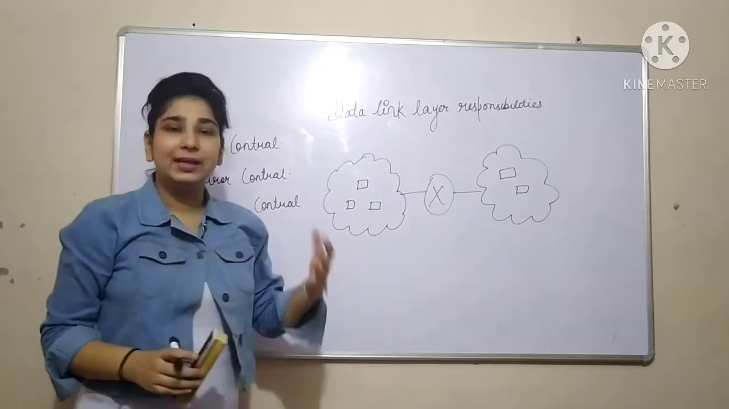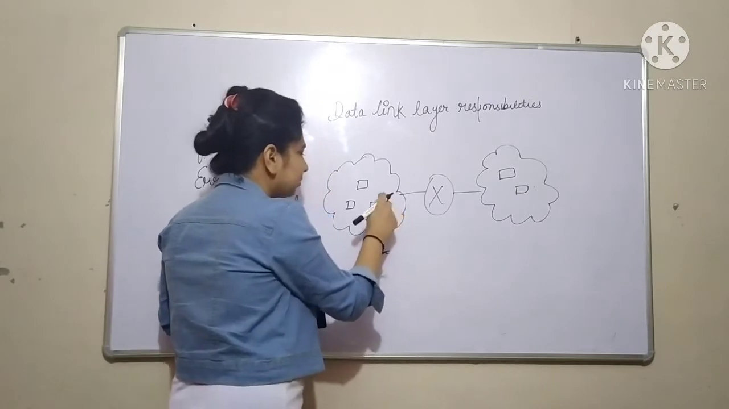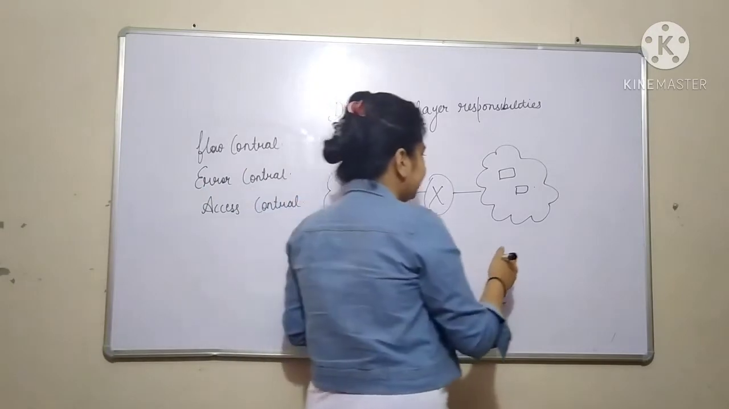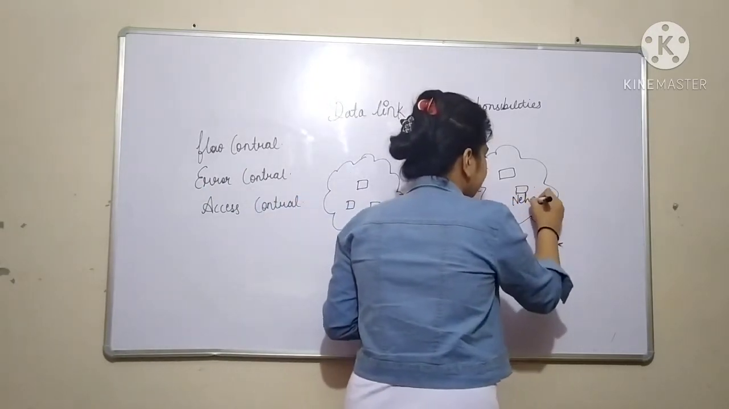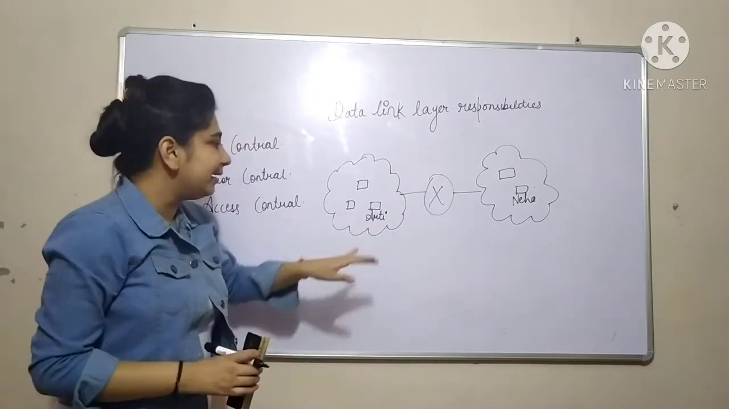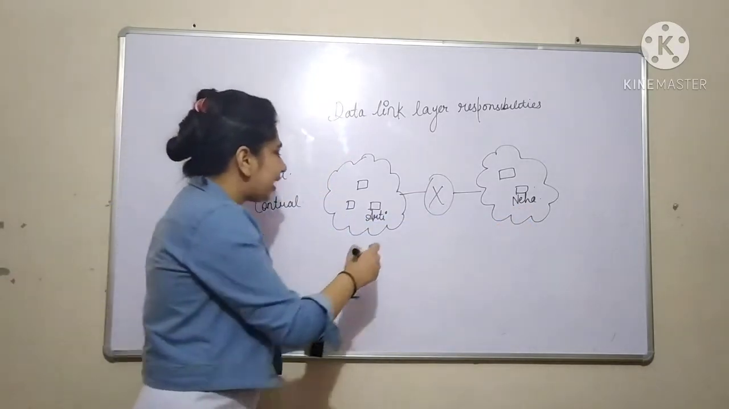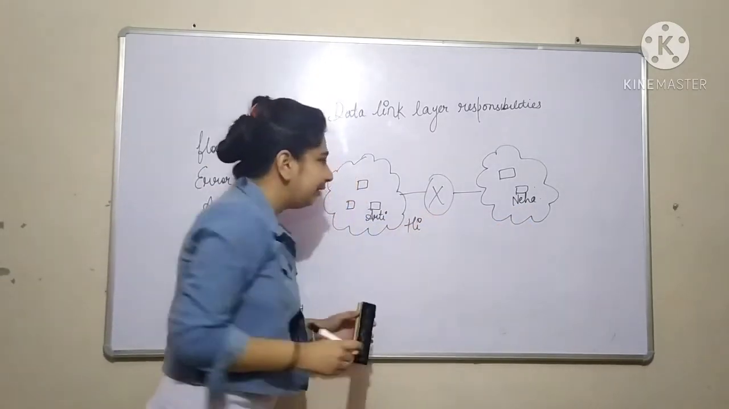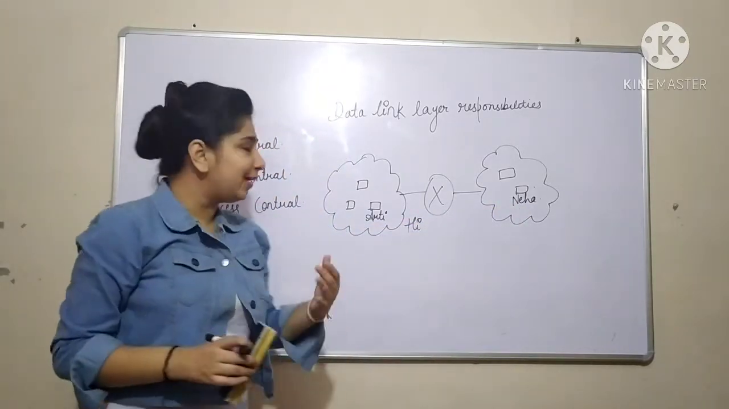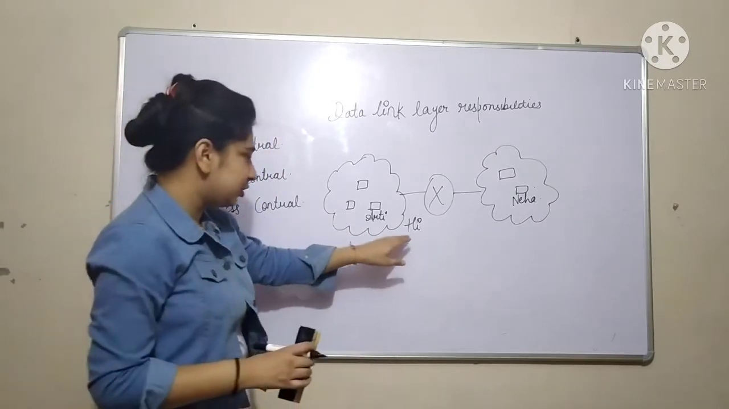Error control means, let's suppose this is my computer, my device, or my phone, and this is a machine of, let's suppose, Neha. I want to send a message on WhatsApp to my friend Neha. Let's suppose I am sending the message "hi" to my friend Neha. So firstly, I am writing this message in the application layer.